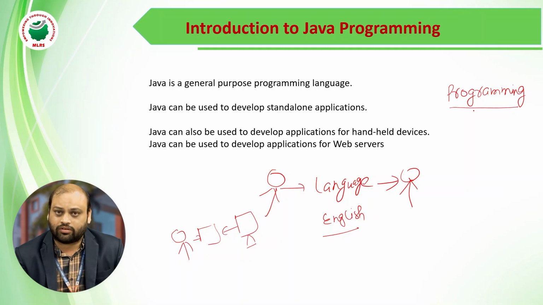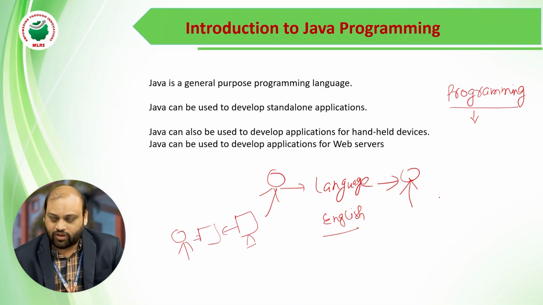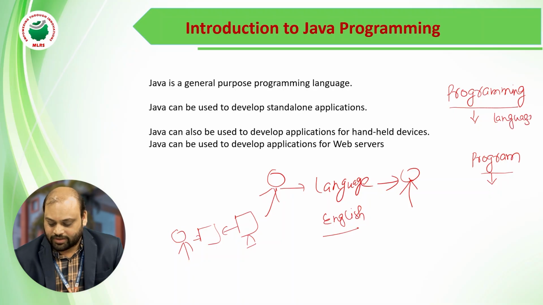So how are we going to communicate? With a set of instructions. If I want to communicate with a computer, I need a set of instructions. That set of instructions is called a program. We write this program with the help of a set of rules, and that set of rules is provided by a programming language. So Java is a programming language.